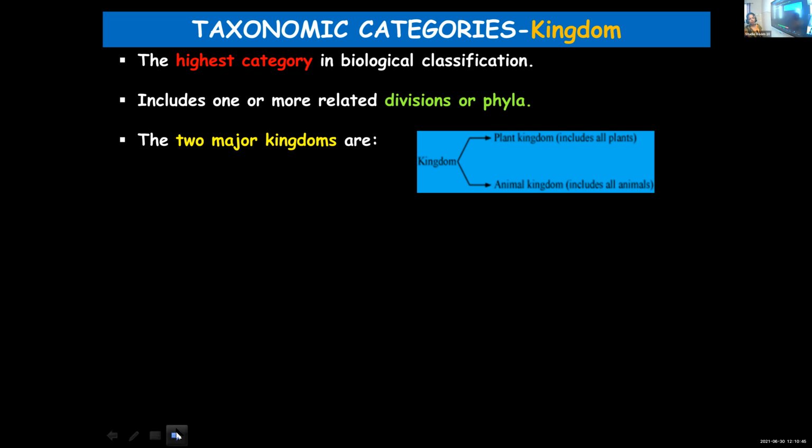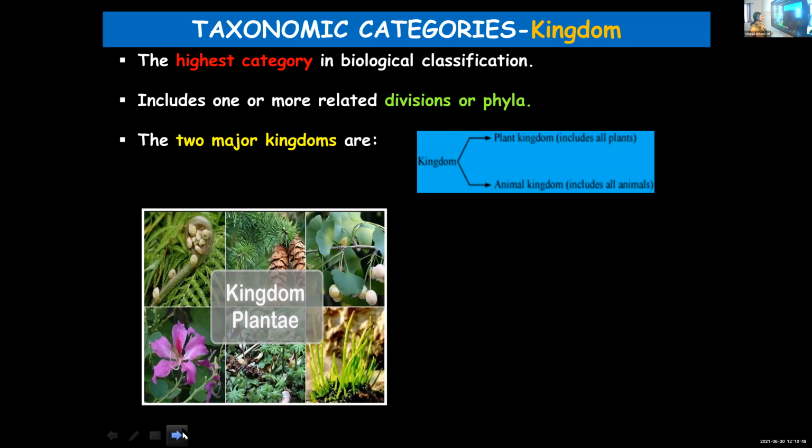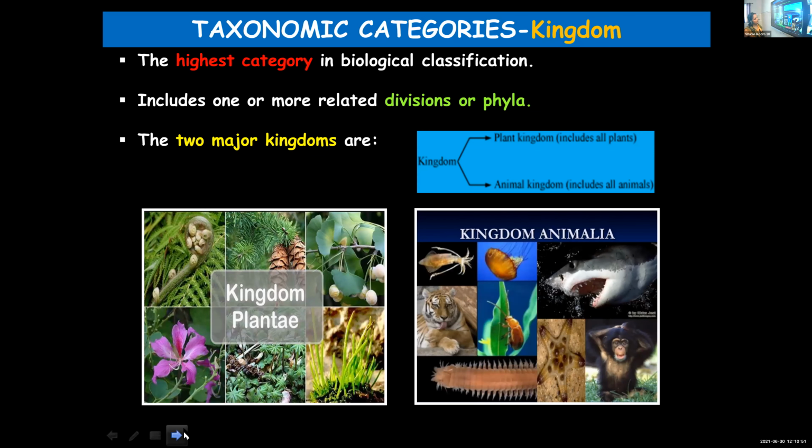Plant kingdom includes all plants, animal kingdom includes all animals. And about animal kingdom, in class 9, different phyla you have learned: Porifera, Coelenterata, Platyhelminthes, Nematoda, Annelida. All those are examples of phyla coming under the animal kingdom. Similarly, under plants also, you have learned about different divisions: Thallophyta, Bryophyta, Pteridophyta. Hope you are remembering what you had learned in class 9.